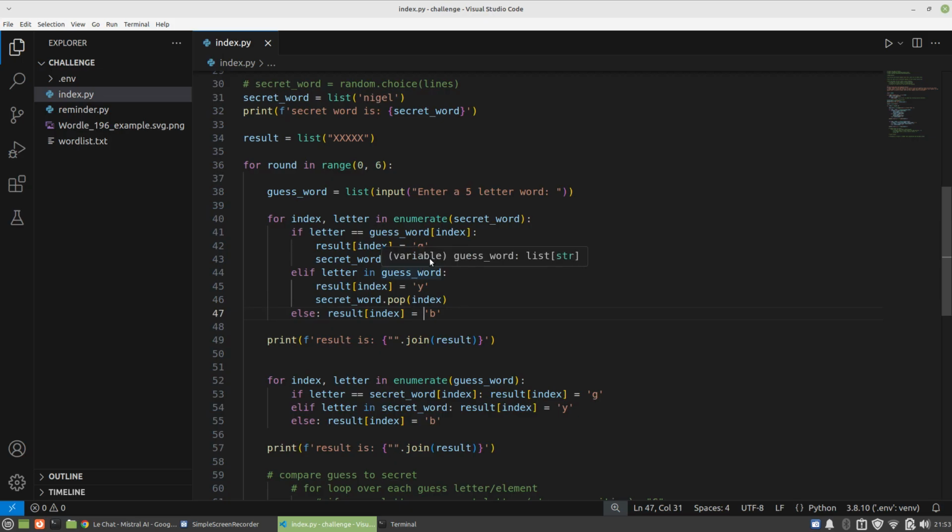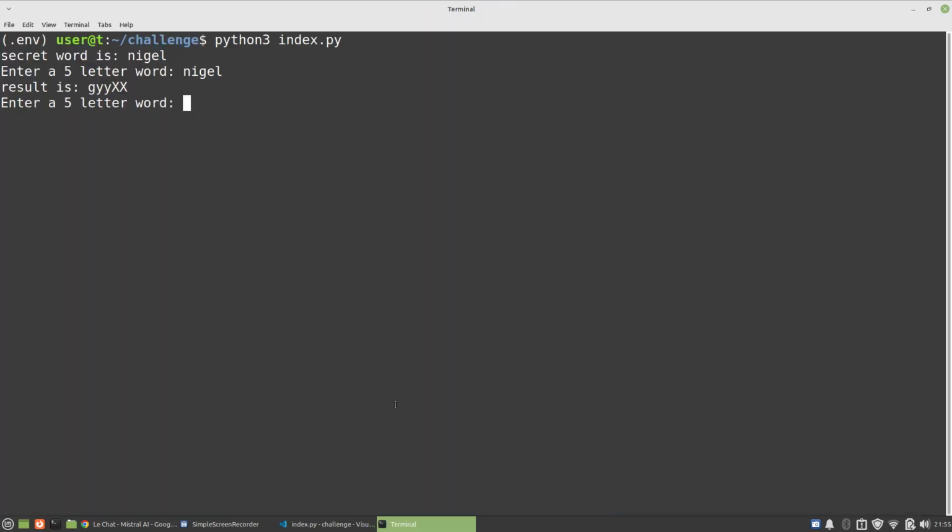I think I'm on the right road though, that we need to pop this out, or if not pop, we need to at least replace it. So I've just realized that. Let me go check this code again. And yeah, as expected, I've done the test. I put in the guess Nigel. The first letter it got correct. It doesn't recognize I is in the right place, although it gives a Y. And then look at this, it's got this XX, which is the original setting I've got for this result variable. I'm quite glad I did that now. It's good for this kind of debugging.